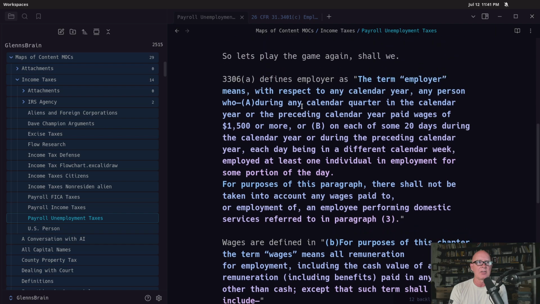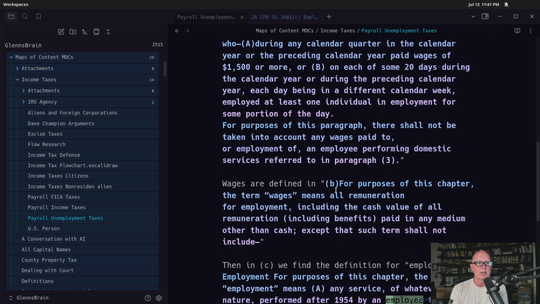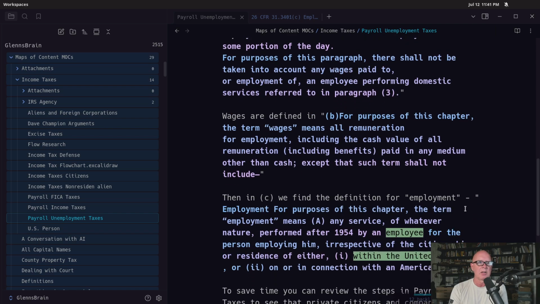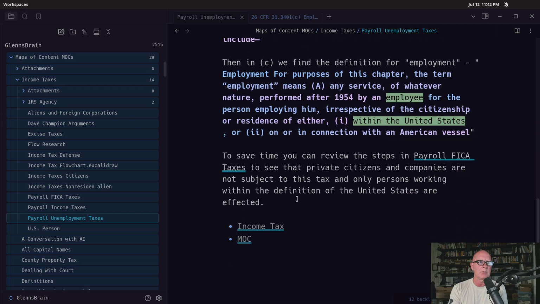So kind of nonsensical. Wages as defined for purposes of this chapter, the term wages means all remuneration for employment, including the cash value of remuneration, benefits paid in any medium other than cash. So it's basically the same thing as it was. Employment for the purpose of this chapter, the term employment means any service of whatever nature performed after 1954 by an employee for the person employing him, irrespective of the citizenship or residence of either within the United States or the vessel, an American vessel. And so it turns around and does the same thing again.